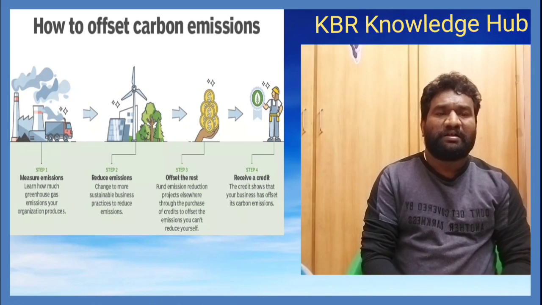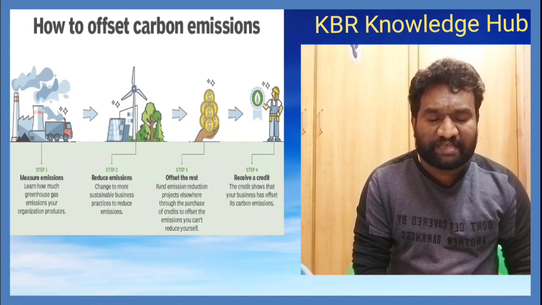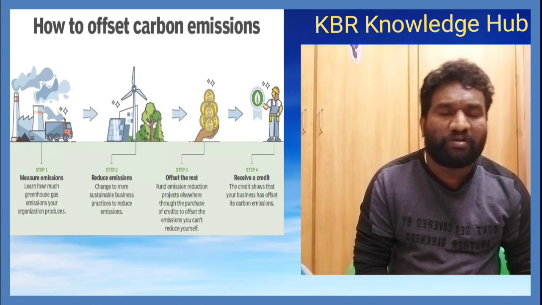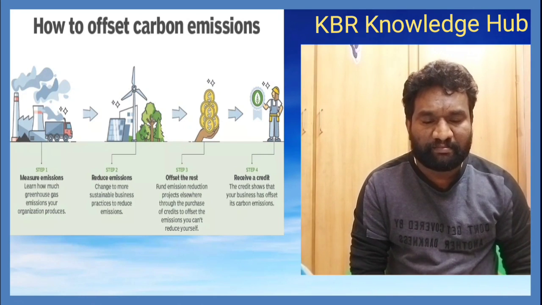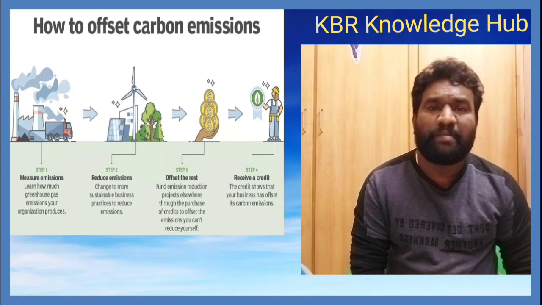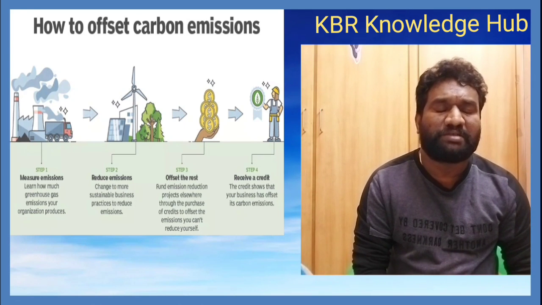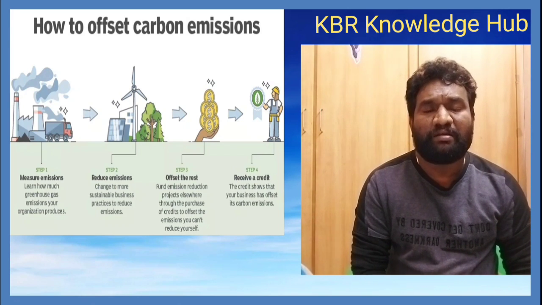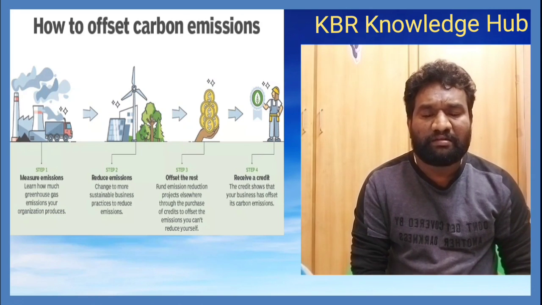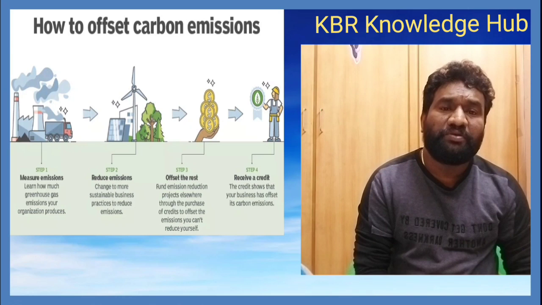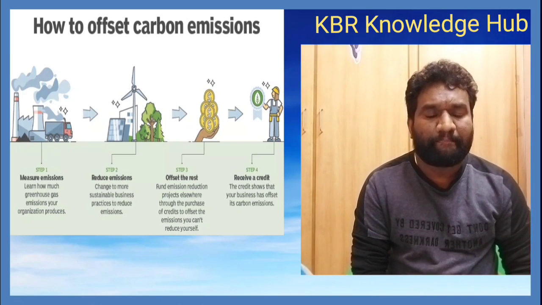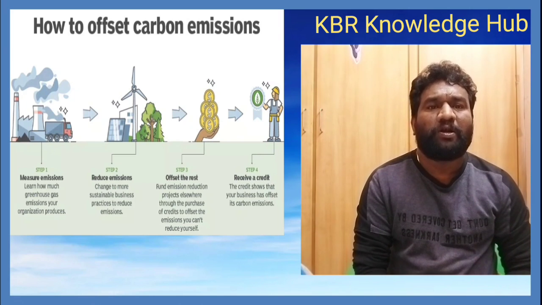The final step, the credit shows that your business has offset its carbon emissions. These are the 4 steps every company should follow. Right? And in the first one, they may release pollution, carbon monoxide and other greenhouse gases into the environment, which actually pollutes the environment. The next one that should be observed is to reduce the emissions by using different alternatives. Right? This is carbon offsetting.